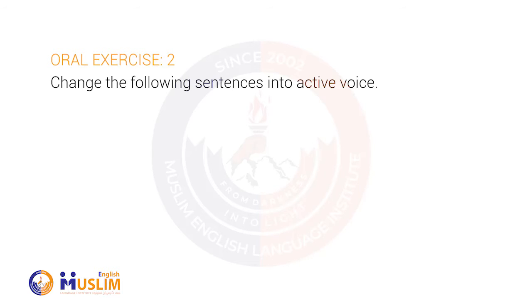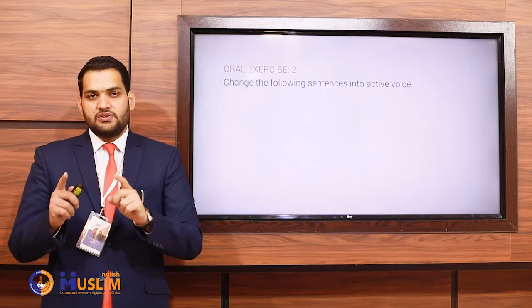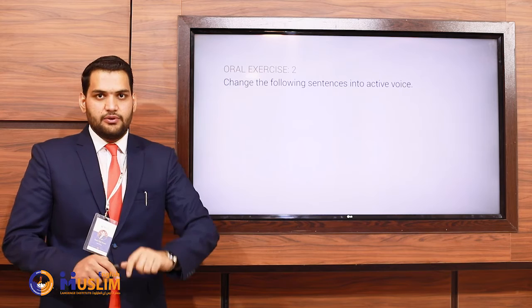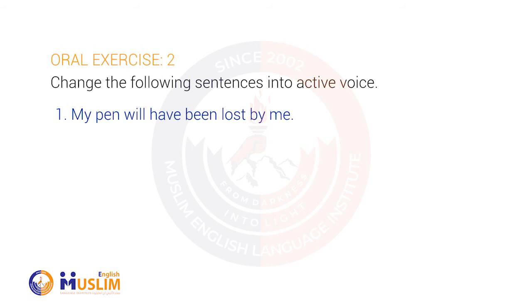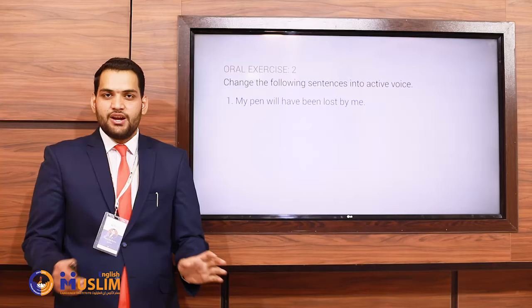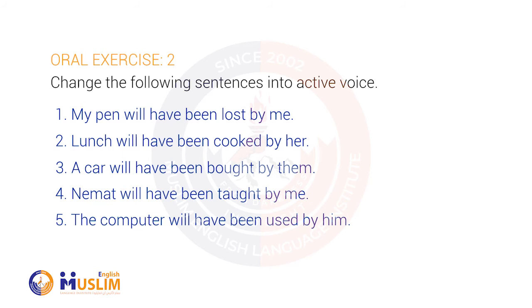Now let's do one more oral exercise. Change the following sentences into active voice. This time, you have to change these sentences into active voice. Number 1, my pen will have been lost by me. I will have lost my pen. Good luck with the rest of them.